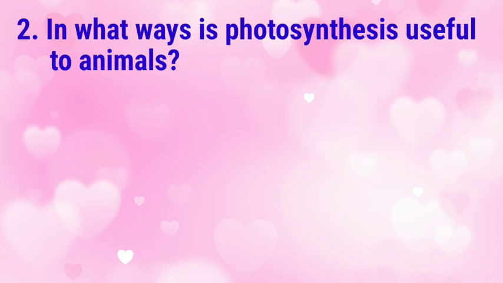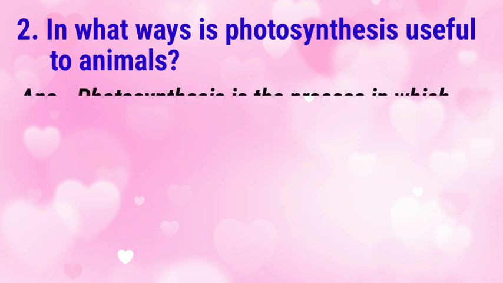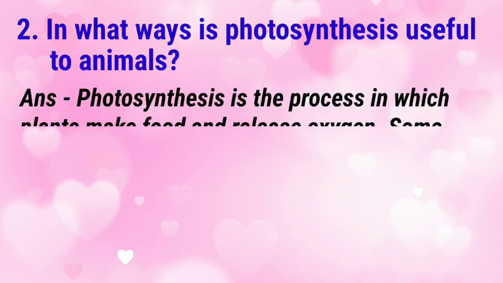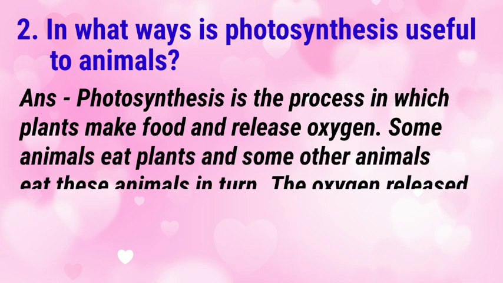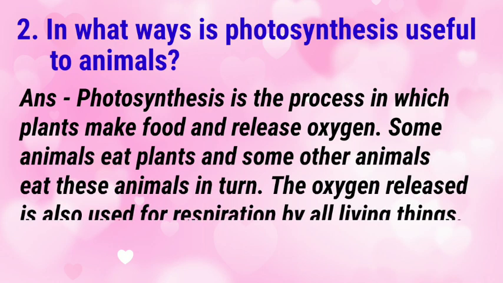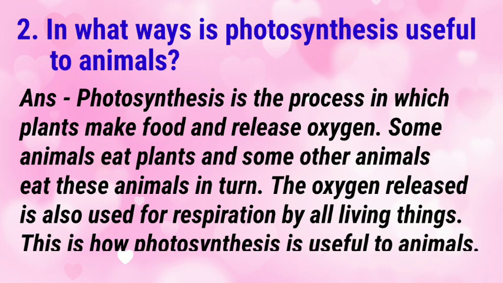2. In what ways is photosynthesis useful to animals? Answer. Photosynthesis is a process in which plants make food and release oxygen. Some animals eat plants and some other animals eat these animals in turn. The oxygen released is used for respiration by all living things. This is how photosynthesis is useful to animals.